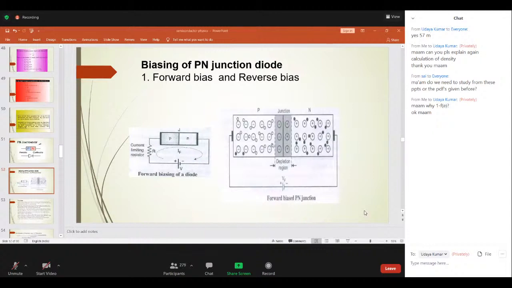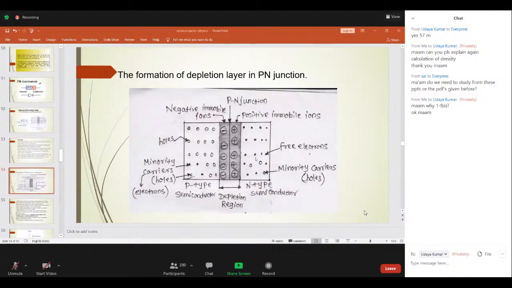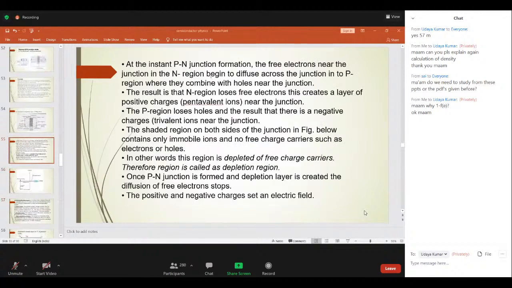So then what happens? Automatically, the positive charges, that is the holes, are repelled by the applied electric field and they move towards the junction, and recombination of electrons and holes takes place. I gave simple points regarding that, and how the formation takes place, here. Just go through this diagram, and this is all about your forward bias.